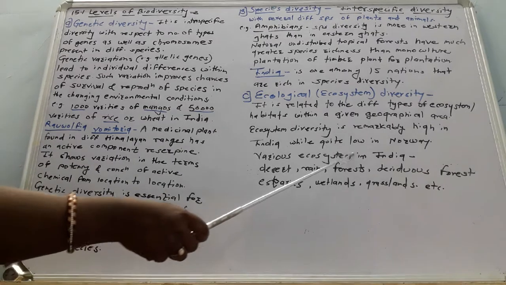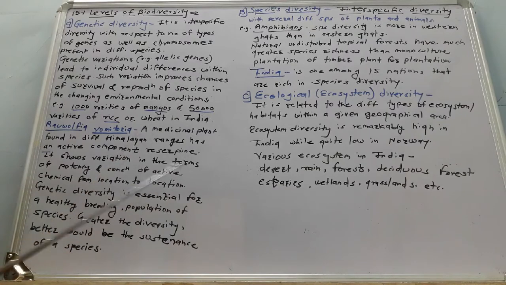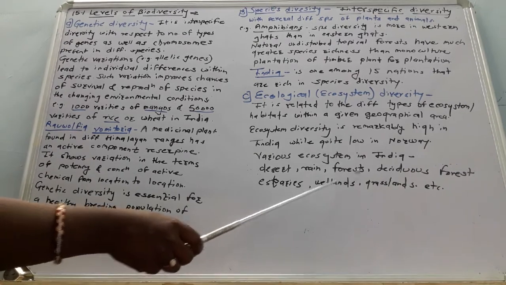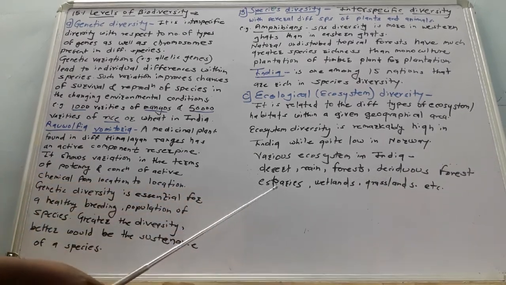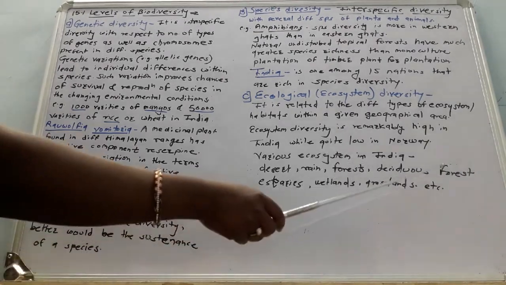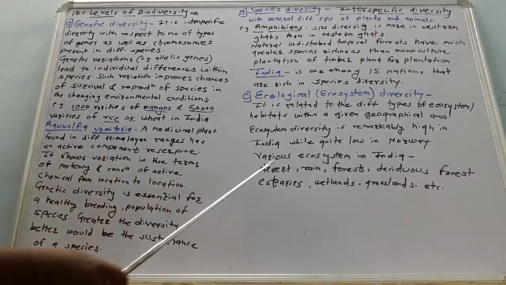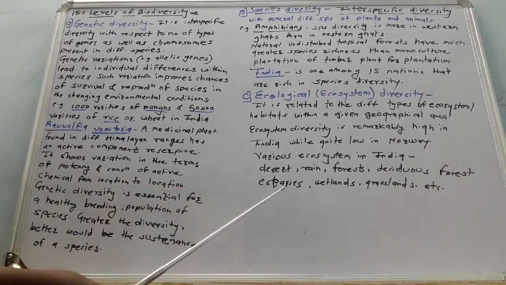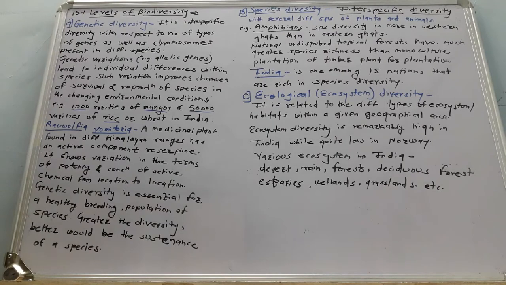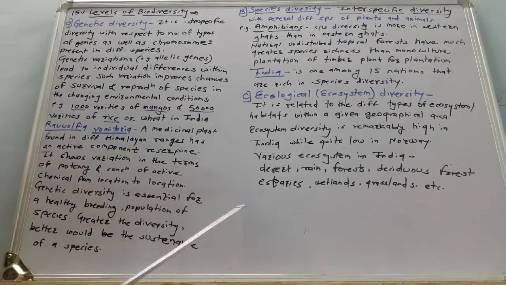Which ecosystems are generally found in India? Deserts, rain forests, deciduous forests, estuaries, wetlands, grasslands. Such different ecosystems are found in India, so a rich ecological diversity is present in India. So these are the three levels of biodiversity.